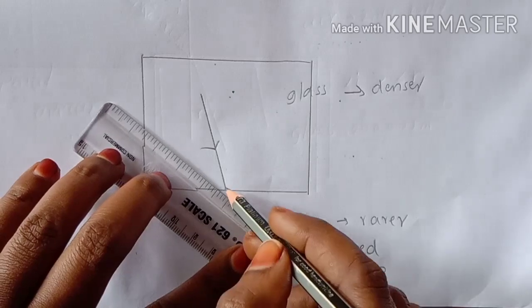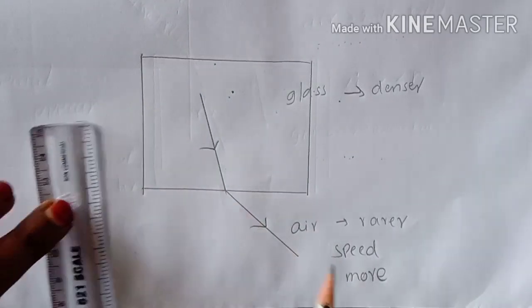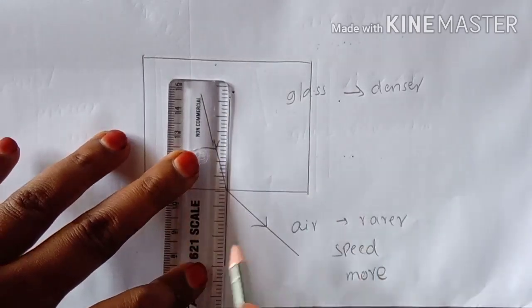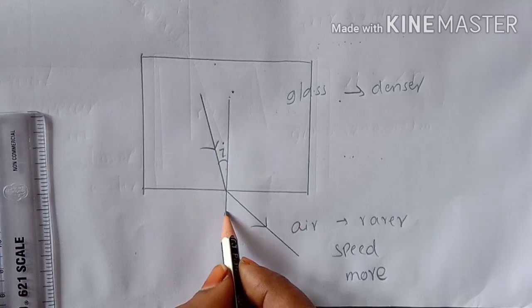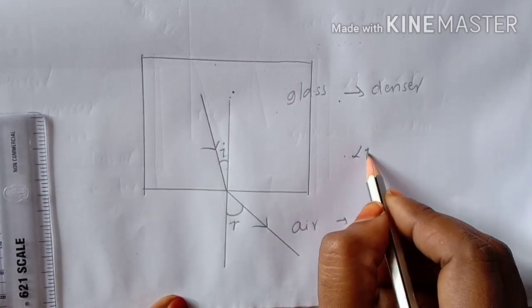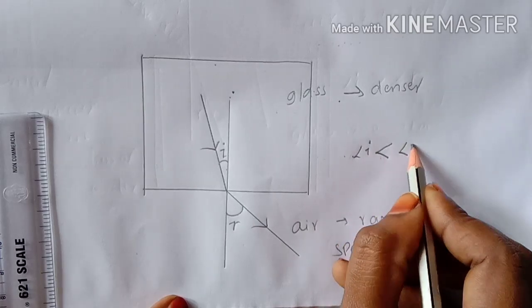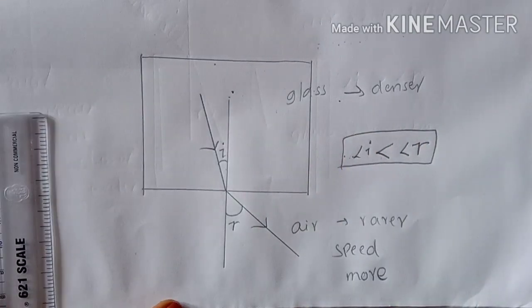Air is rarer because it has the more speed of light. At the point of intersection we draw the normal, and this is the angle of incidence and this is the angle of refraction. Comparing these two, the angle of incidence is less than the angle of refraction.